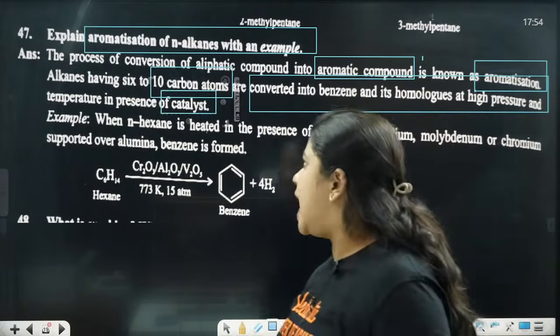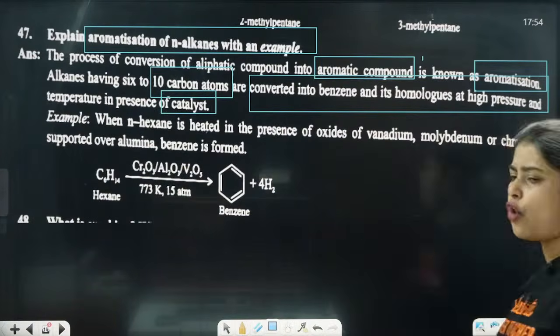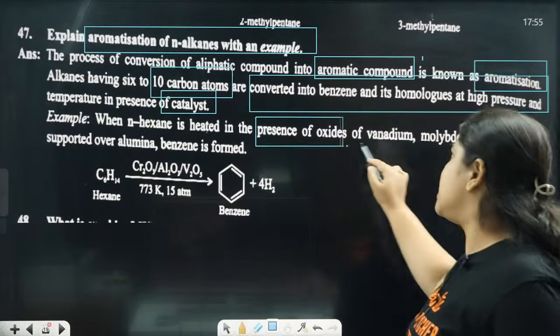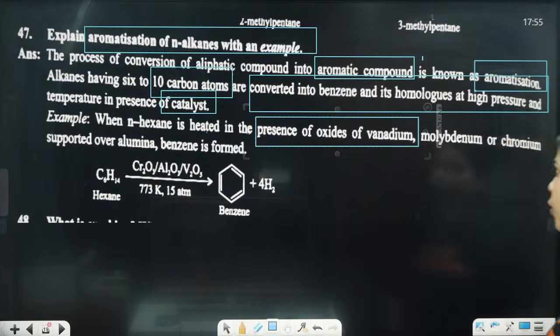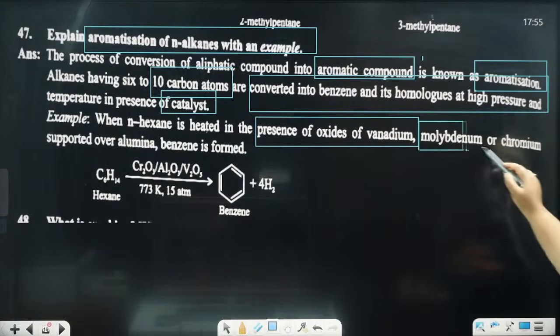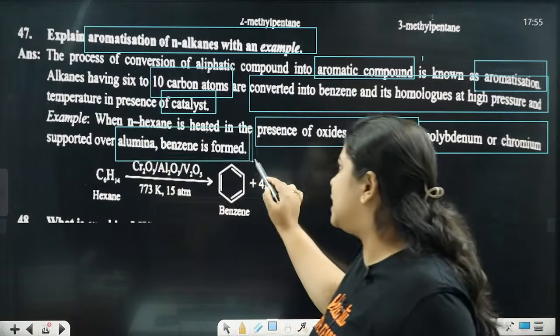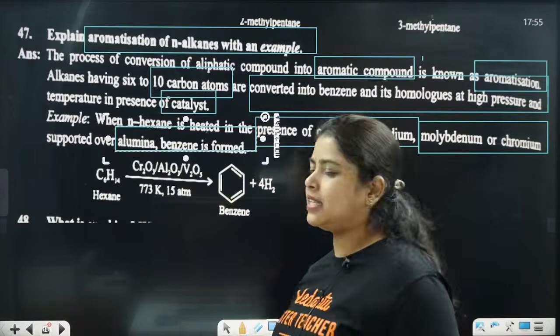Catalyst. Clear? Example, when n-hexane is heated in the presence of oxides of vanadium, molybdenum or chromium supported on alumina, benzene is formed.